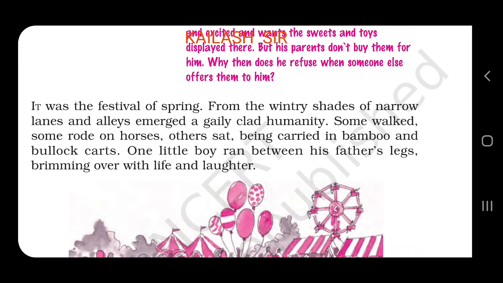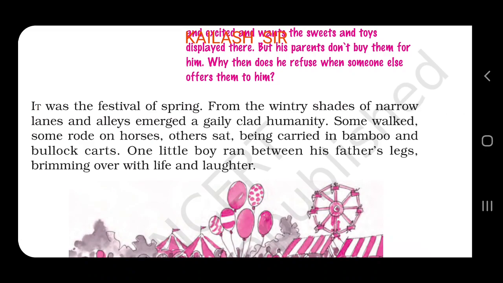It was the festival of spring. Spring is one of the seasons. It comes after the winter season. You know, Vasant Rutu we call it in Gujarati or Hindi, when new leaves blossom on the trees and plants. By the way, you can know the seasons are summer, then monsoon, then winter. These are the main seasons. But along with winter, there are also autumn and spring. So, in all, there are five seasons.